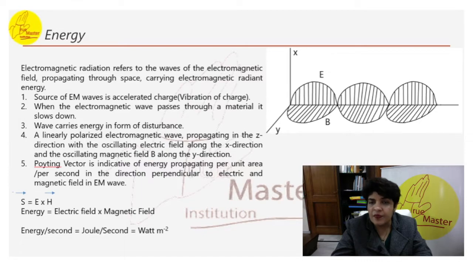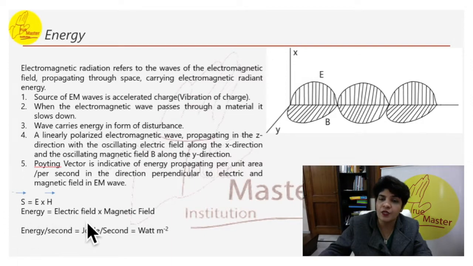The Poynting vector is indicative of energy propagating per unit area per second in the direction perpendicular to the electric and magnetic fields, which is the direction of EM waves. So the energy flow is given by the electric field crossed with the magnetic field. The unit for it can be written as joules per second per square meter, or watt per meter square.